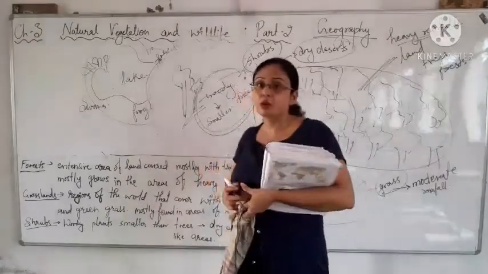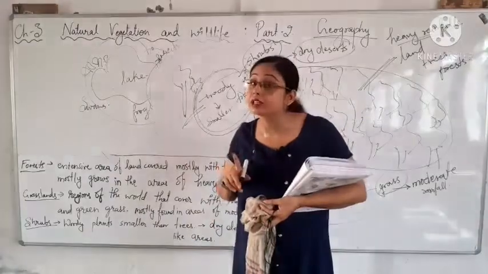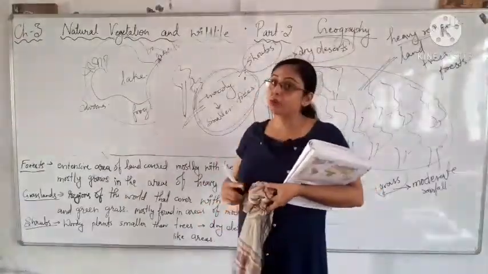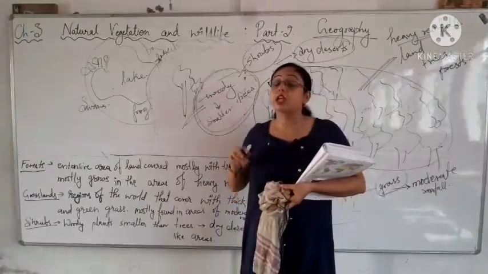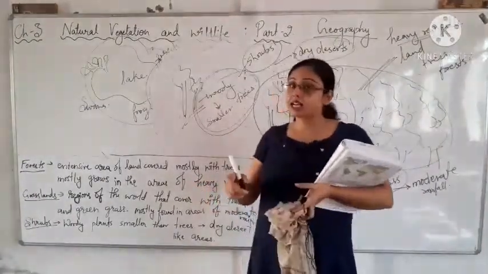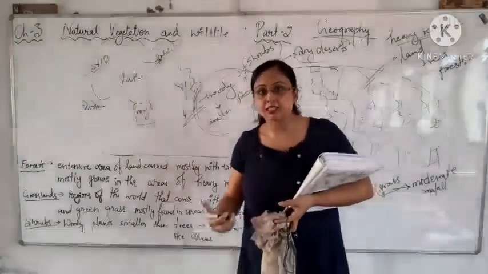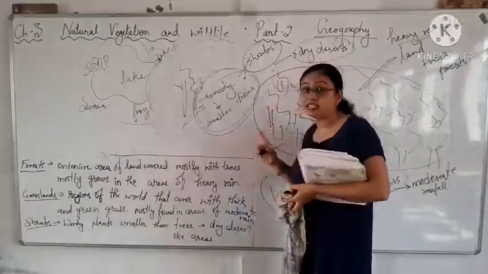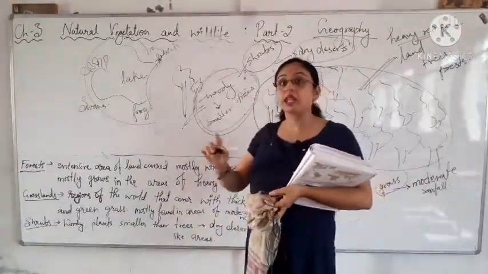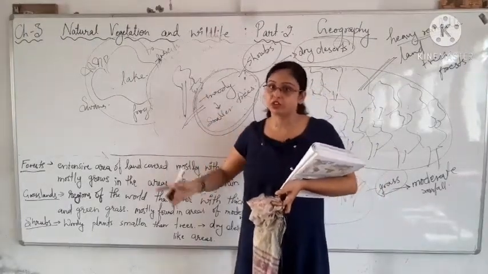So forests are the extensive land areas which are covered with trees, and they grow mostly in the areas with heavy rainfall. Now grasslands are the areas which are covered with grasses, and they grow in the areas having moderate or average rainfall, not more, not less.